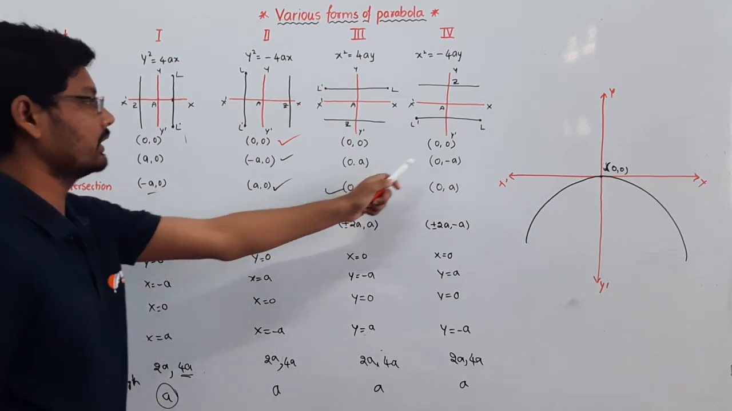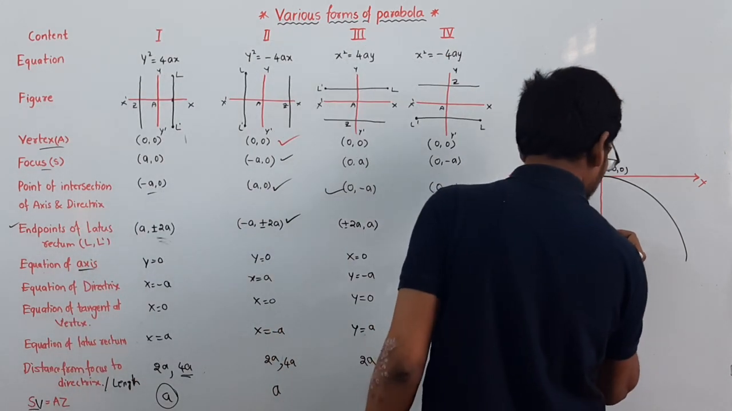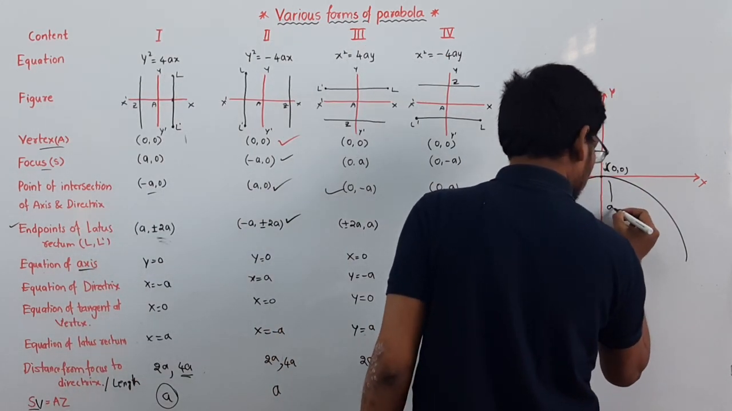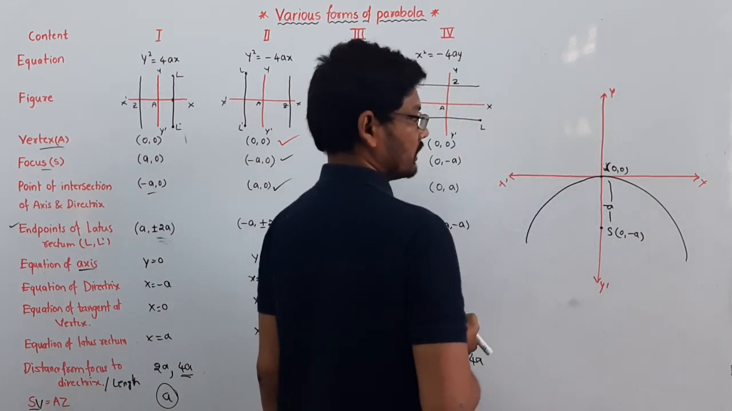And what is the focus here? 0 comma minus a. I am taking this as the focus. It is on the negative side of the y axis, so 0 comma minus a will be the focus.